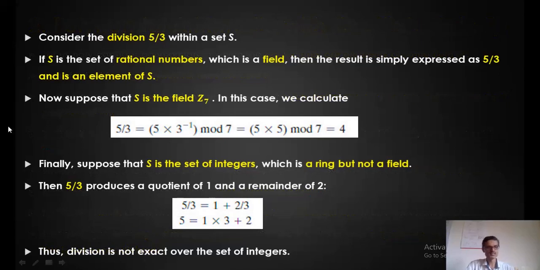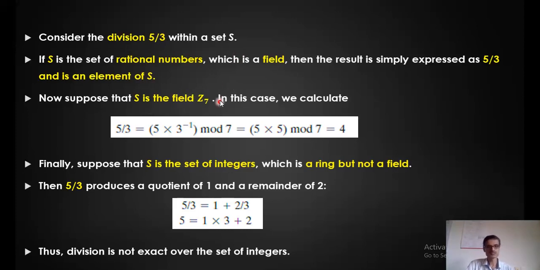Now just consider this example. I want to divide 5 by 3. I'll take an example of a field as well as a ring. First take the set of rational numbers, which is related to numbers, then I'll go to polynomials. The set of rational numbers is a field, as I have given that example earlier also. 5 by 3 exists, because 5 by 1 and 3 by 1 are rational numbers. If the quotient is 5 by 3 and that is allowed in the rational numbers, it actually forms a field.